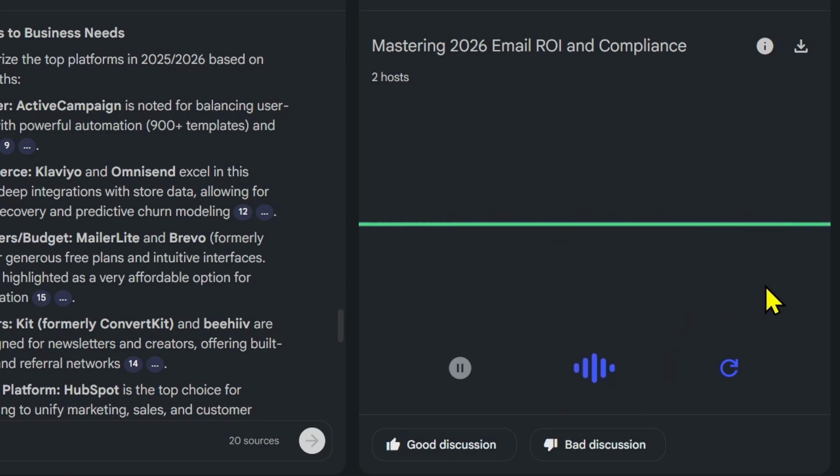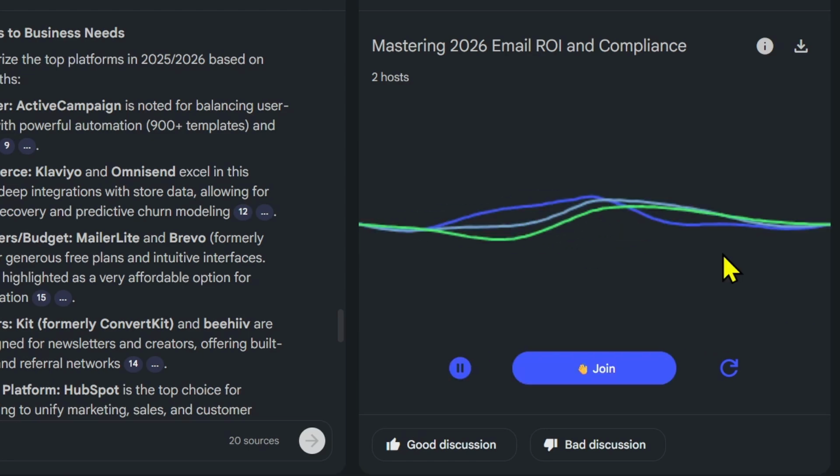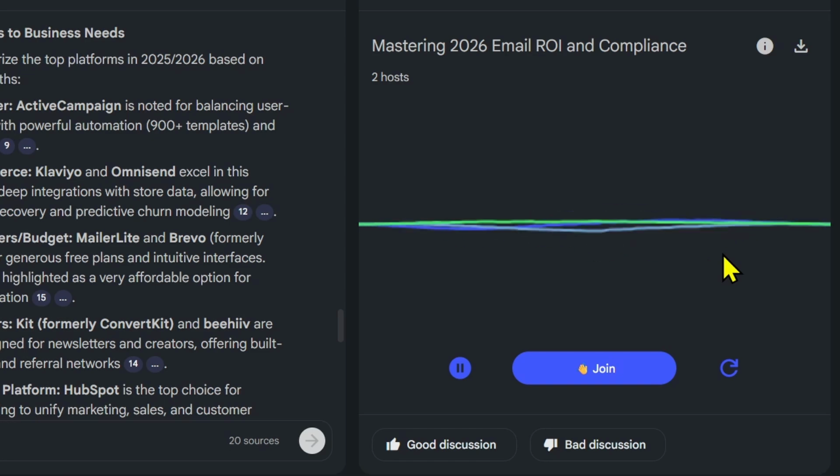Let's hear it. Hey, can you tell me the names of some good email marketing platforms? What a fantastic question and perfect timing. For those just starting out or on a tight budget, look at MailerLite or Brevo. MailerLite is known for being incredibly user-friendly.